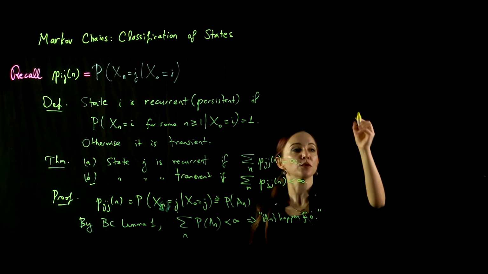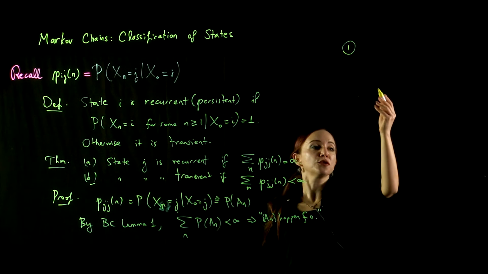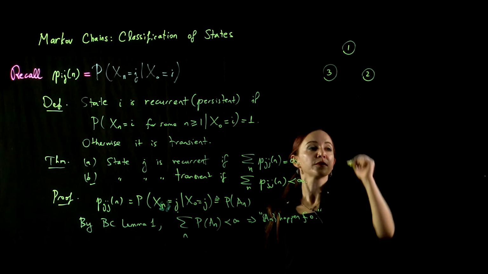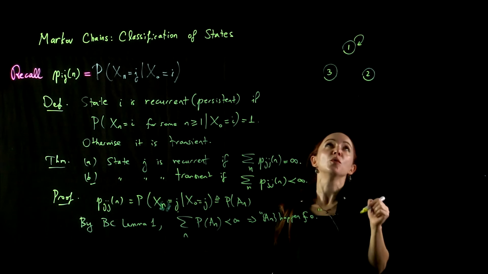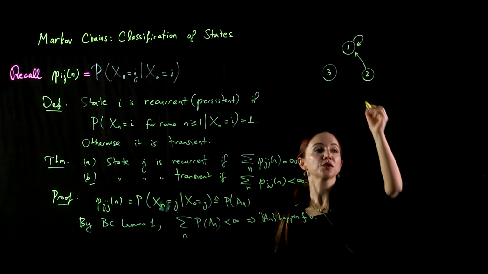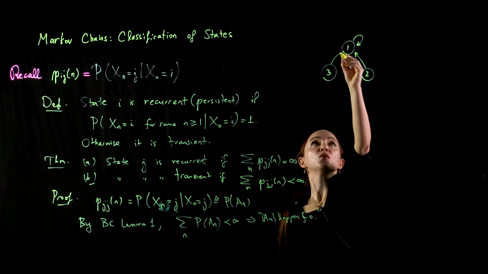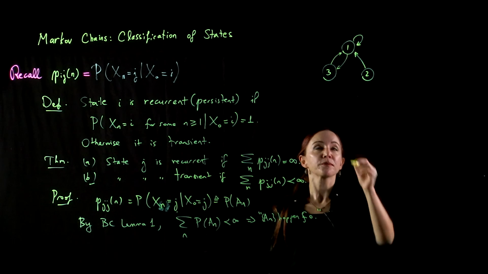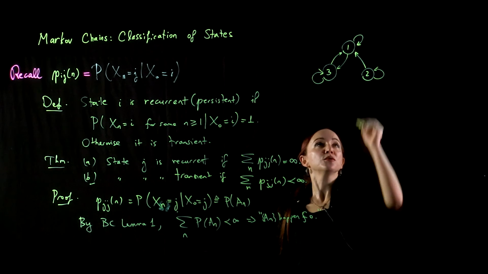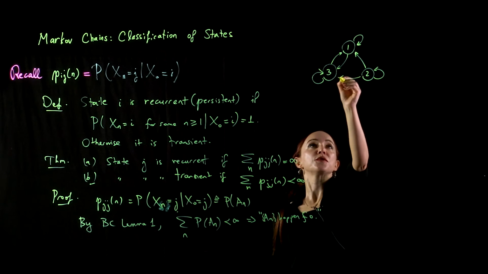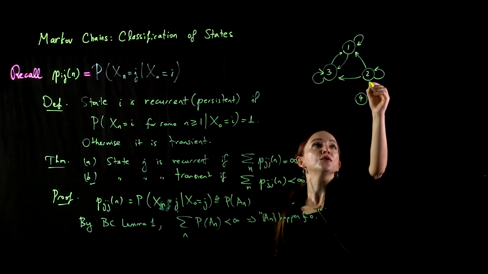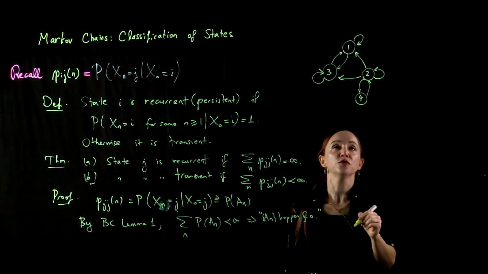So let's give an example of a Markov chain. Let's think of this 4 states Markov chain. States 1, 2, 3. There's a transition from 1 back to itself. There's a transition from 2 to 1. There's a transition from 3 to 1 and from 1 to 3. And 3 back to itself, and 2 back to itself, let's say, and 2 to 3. But then there's a state 4 here. From 4 you can go to 2. From 2 you can come back to 4.